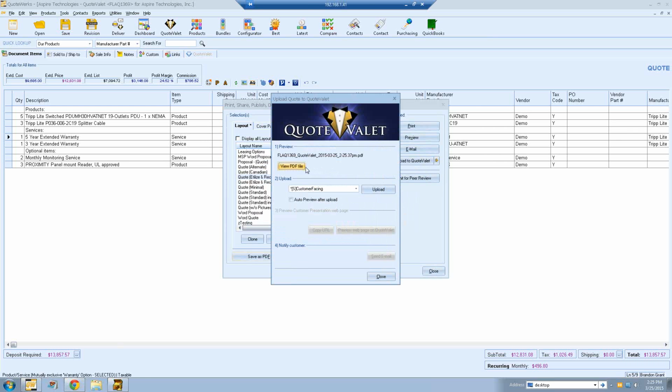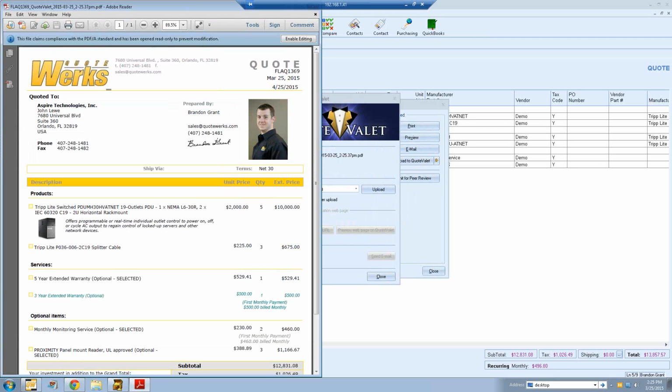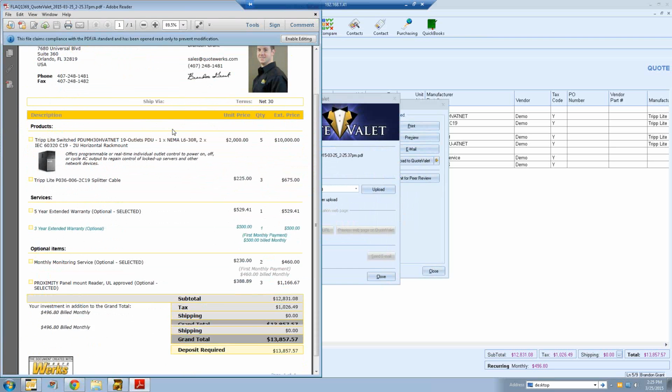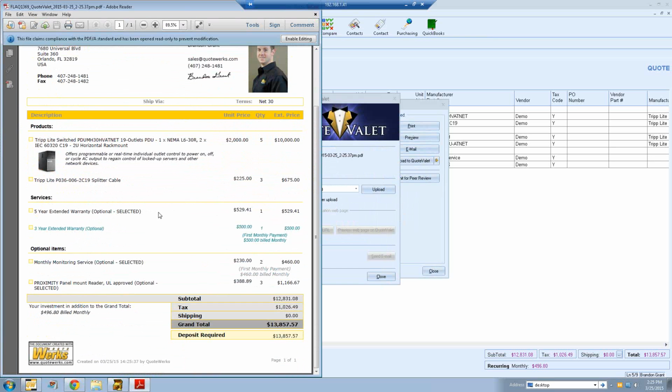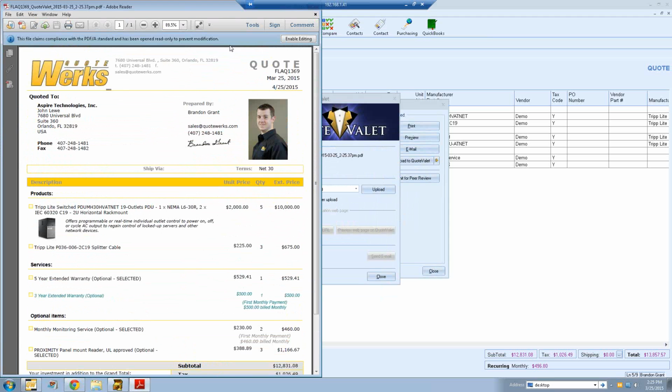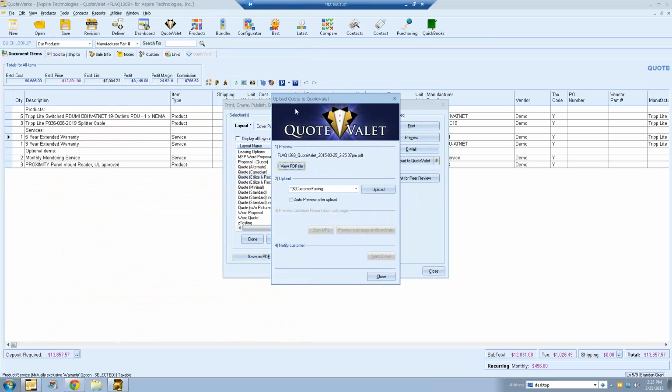So here we have our PDF document. If I want to view what the PDF is going to look like on QuoteValet, I can check that by clicking on this button here. And this will open up our PDF document. So it's a good way to check to make sure that you have everything that you need. Okay, we only need this one document. Everything looks good there, so we'll go ahead and close out of that. The next step is going to be actually uploading that.